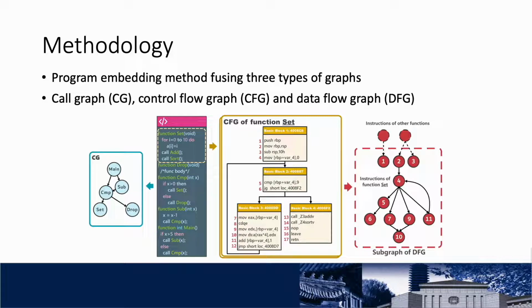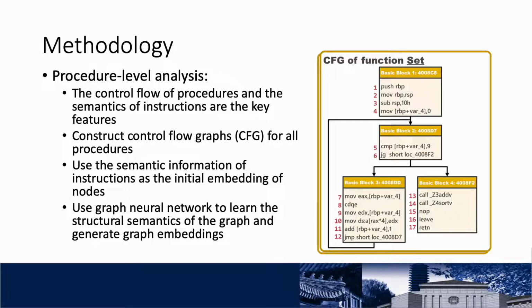We construct program embeddings through procedure level and program level graph structure analysis. We construct control flow graphs for all procedures and use the semantics of instructions as the initial embedding of nodes. We consider the instruction token sequence of a basic block as a sentence and use a BERT model to embed them. In order for the BERT model to know the relations between different tokens and different sentences, we designed three tasks to train the model. Once the initial embedding of each node is obtained, the graph neural network can be used to learn the structural semantics and generate graph embeddings.